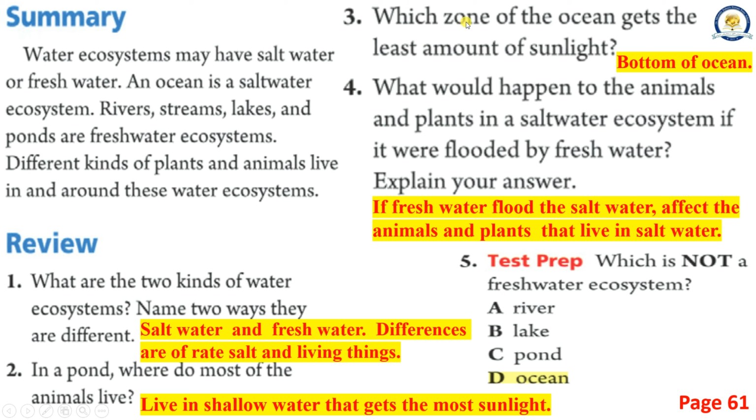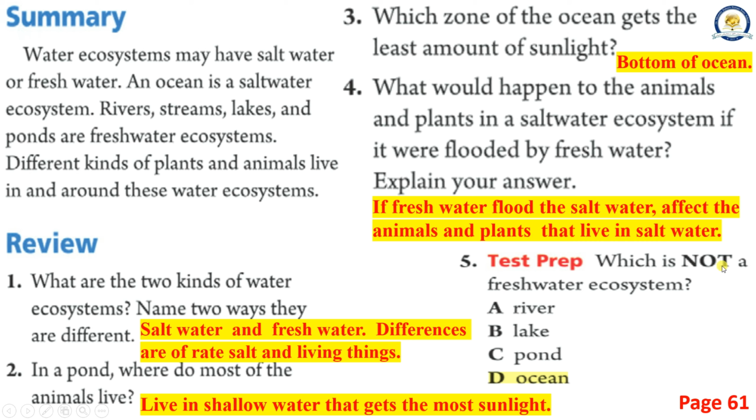3. Which zone of the ocean gets the least amount of sunlight? The bottom of the ocean. 4. What would happen to the animals and plants in a saltwater ecosystem if it were flooded by fresh water? Explain your answer. If fresh water flooded the salt water, it would affect the animals and plants that live in salt water.